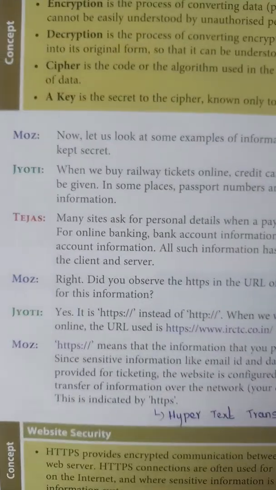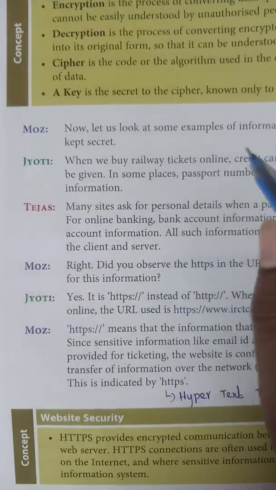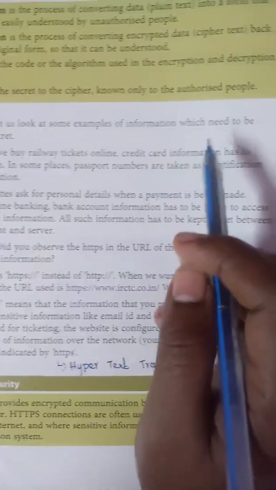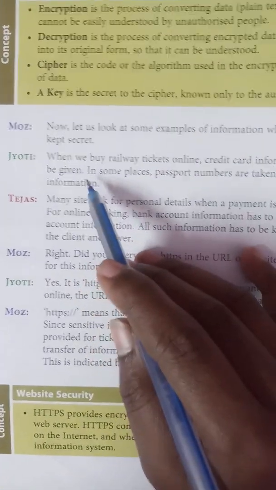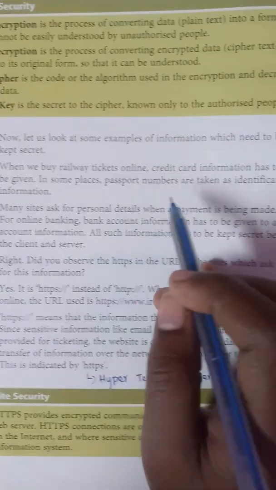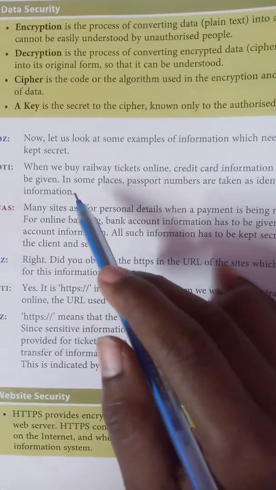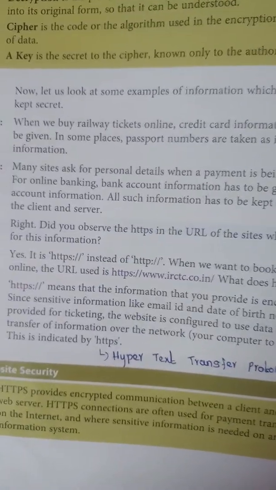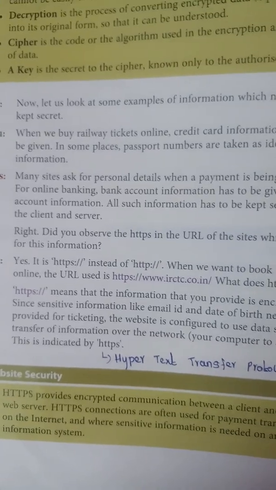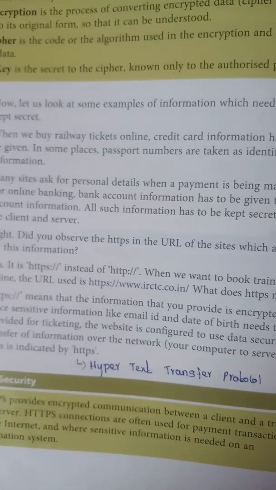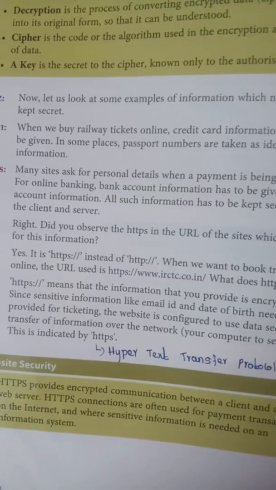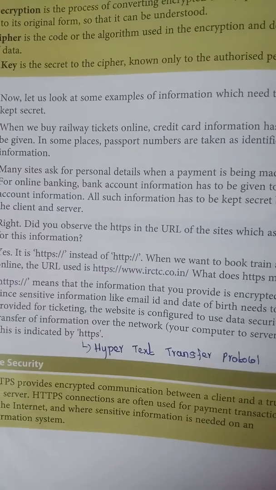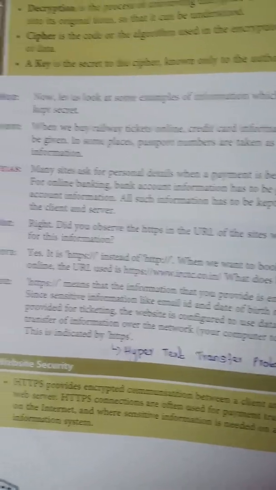Website security. Okay, today's topic is website security. When we buy railway tickets online, credit card information has to be given. In some places, passport numbers are taken as identification information. So, when we are buying tickets online, we need to register. We need to give our credit card or debit card information as well as our name, age, date of birth. In some places, we need to give our passport number also.